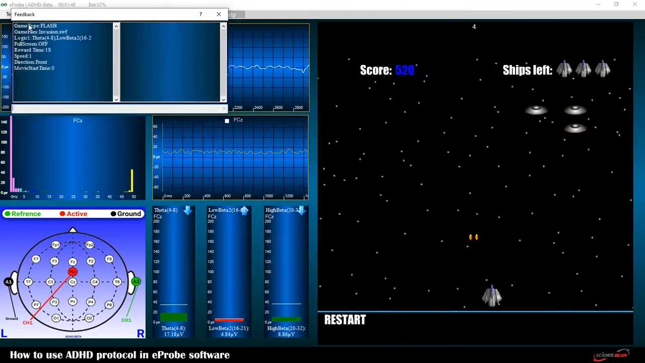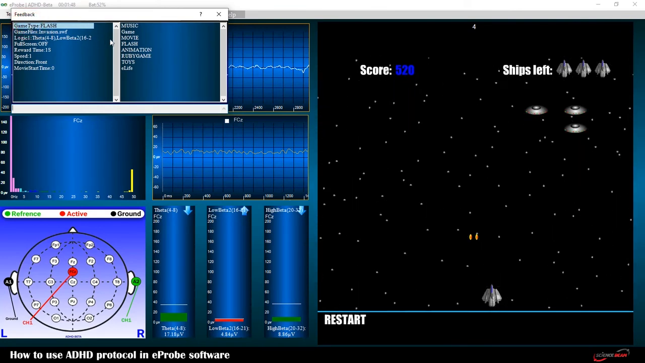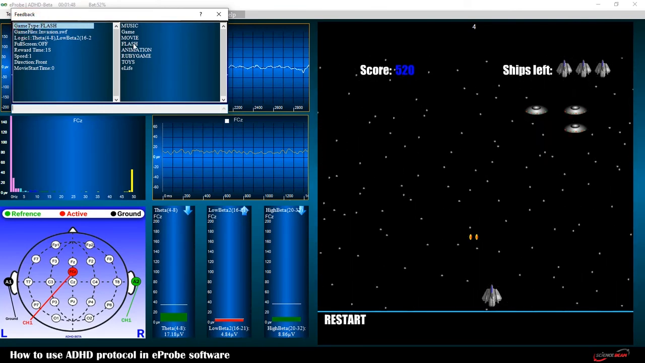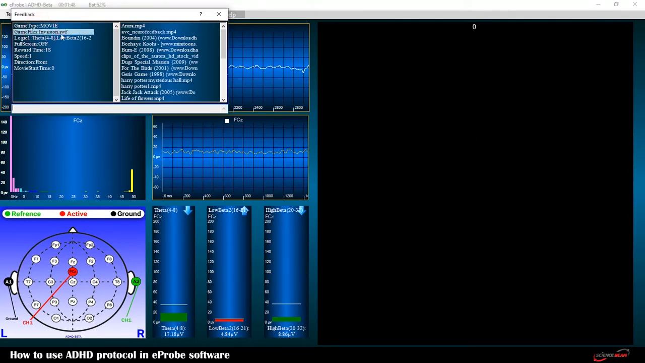In game type, you can see a selection of music, movie, flash, animation, and other collections to use. Each of these selections has their own assortment. After clicking on the game type, choose Flash and under that game file, select your desired game. For movie, click on Movie type, choose your desired film. Bear in mind that you need to click on Stop before switching between your selection.